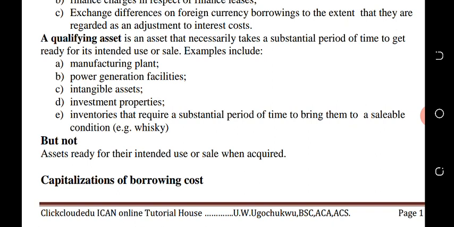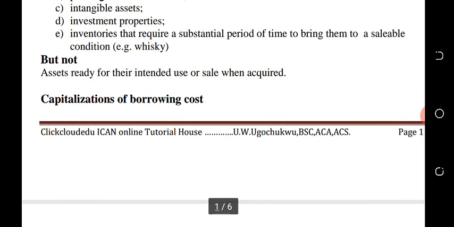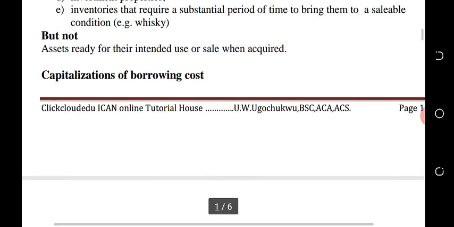But they do not include assets ready for their intended use or sale when acquired. So a qualifying asset does not include assets that are ready for their intended use or sale when acquired. For example, you purchase a building in order to resell it. Such a building does not form part of our qualifying asset. Though a building is a qualifying asset, as long as that building was purchased for immediate usage or sale, then that building does not form part of a qualifying asset.